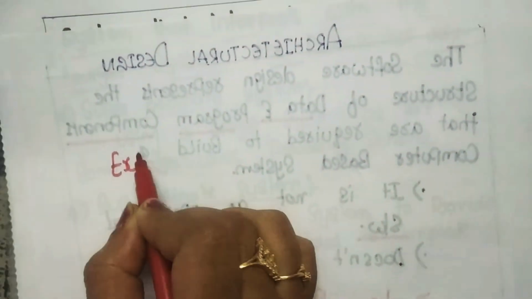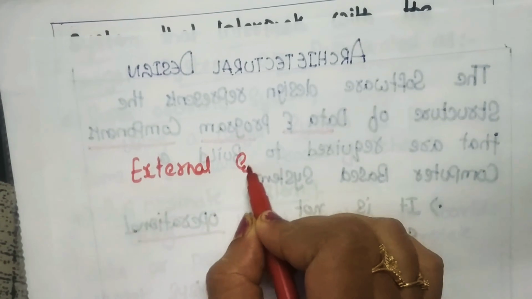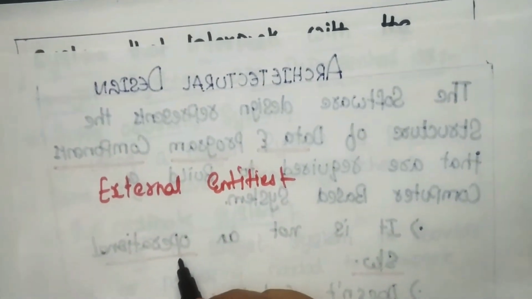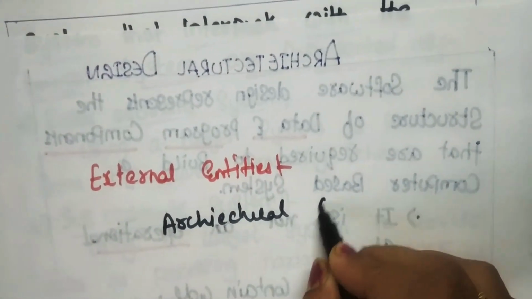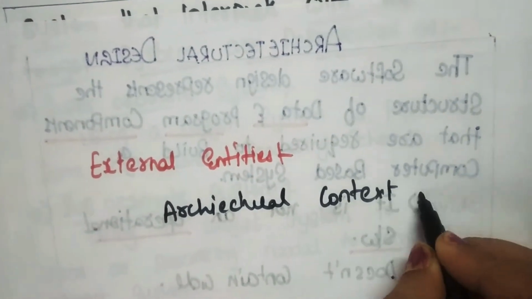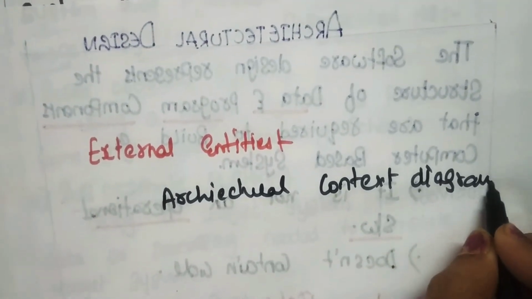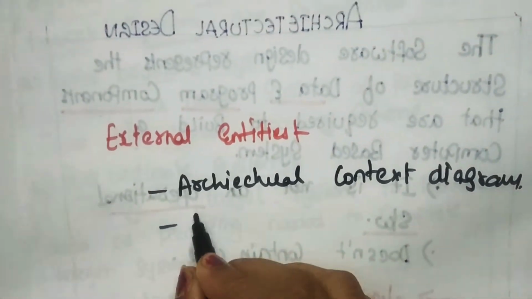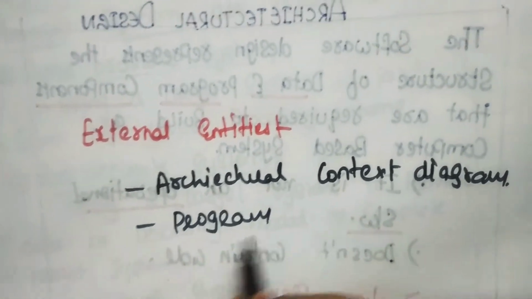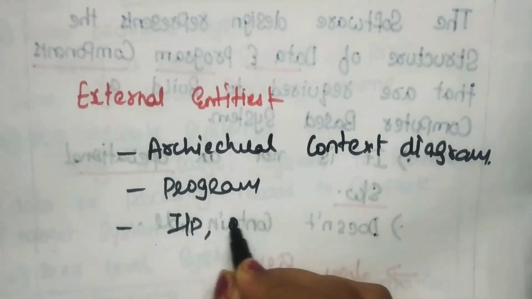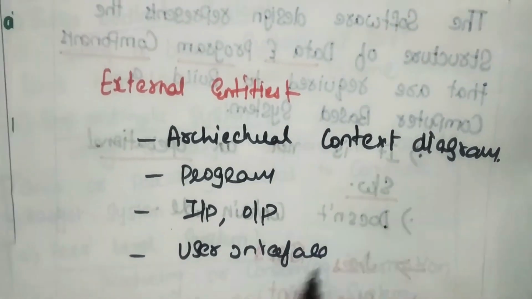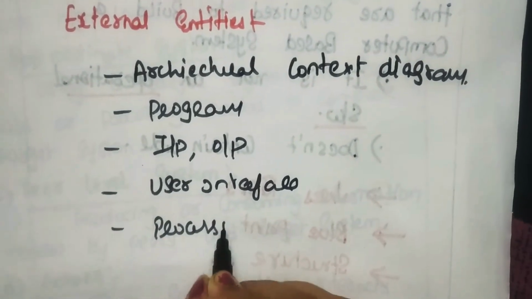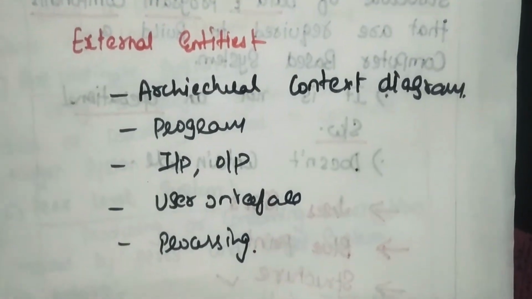The external entities can be the architectural context diagrams. The user should know the architectural context diagram. The external entity can be the program, the input or output, some user interface or some processing. So these all can be the external entities, right?